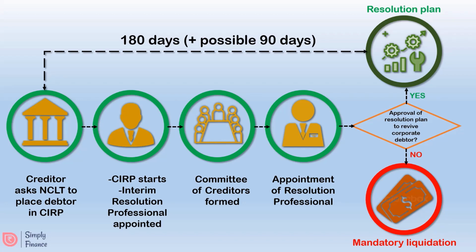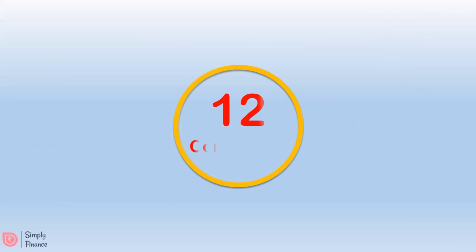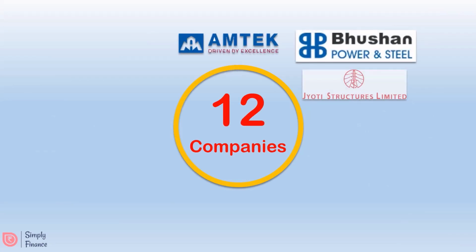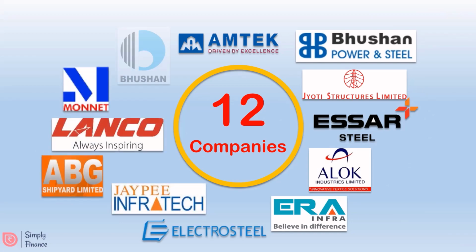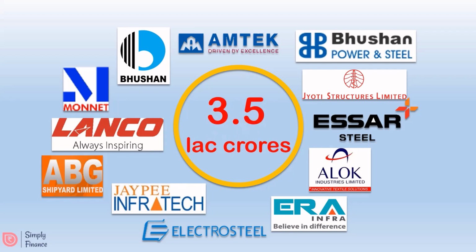Let's now analyze the performance of the code from the time of its inception. In 2017, the Reserve Bank of India had shortlisted 12 large corporates for immediate bankruptcy proceedings, since these corporates together owed the banks a whopping 3.5 lakh crore rupees. These 12 firms collectively were famously known as the Dirty Dozen.